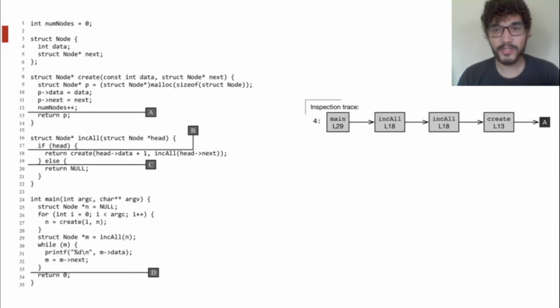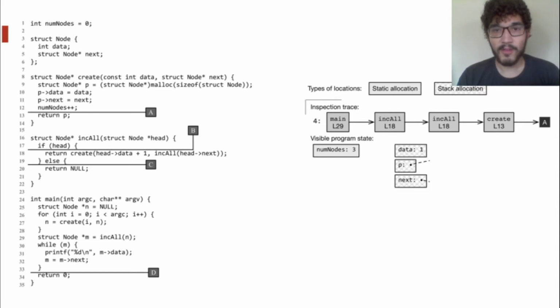From inspection points, we create inspection traces, which are collections of points traversed during the execution of a program. And for each inspection trace, we can inspect the state of a program at that point. Our solution is able to track values in different memory regions. For instance, the statically allocated variables, or the variables on the stack of the functions, and the values allocated in the heap. We can traverse the heap like a tracing-based garbage collector does, and due to this ability of traversing the heap, we can reconstruct sparse data structures like lists and trees.